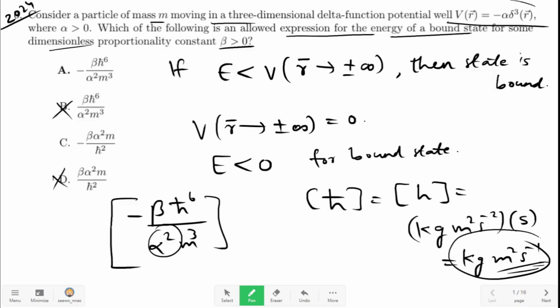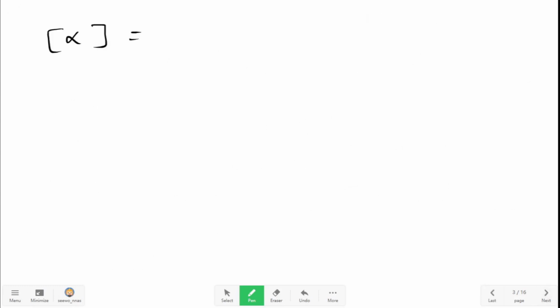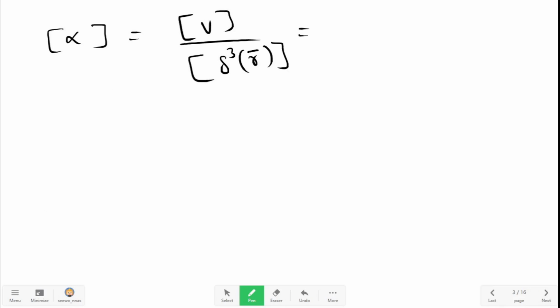Alpha is related to V and Dirac delta in 3D. Let us use that. Dimensions of alpha is equal to dimensions of V divided by dimensions of Dirac delta in 3D. V has same dimensions as energy, therefore units will be kilogram meter square per second square divided by dimensions of Dirac delta in 3D, which is per meter cube.